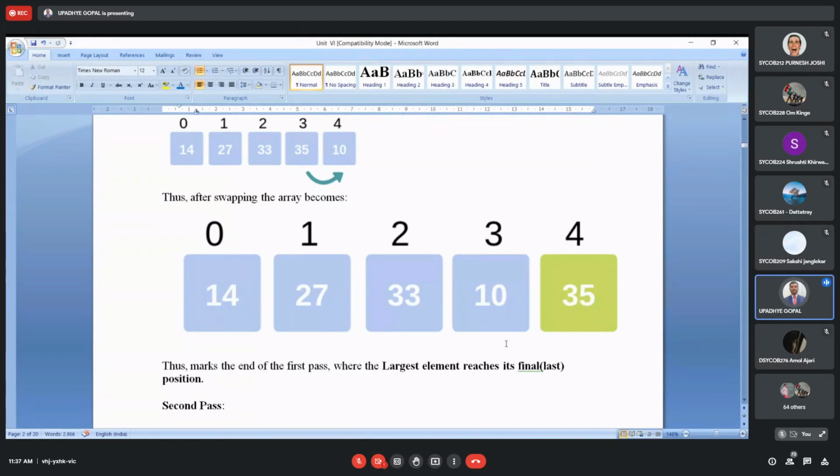Now, this is the first pass. Pass means we have visited all the elements in turn, right? Starting from the 0th element, we have reached the last element. This completes the first pass. Now, an important thing: whether you got the ascending order result in the first pass, you can see whether you are getting the ascending order result.